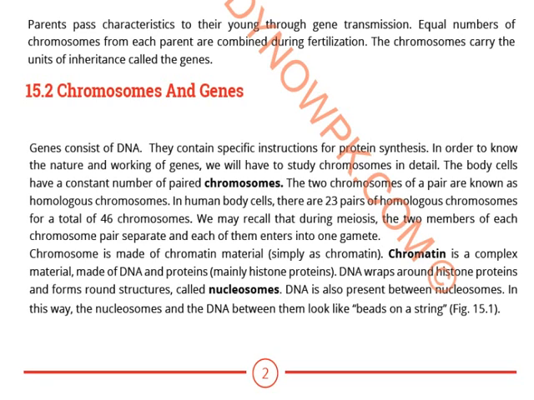Okay, so what is a chromosome and what is DNA? What is the difference between these two? The two chromosomes of a pair are known as homologous chromosomes. Why do we say that the chromosome exists in pairs? Because in the human body there are 23 pairs of homologous chromosomes, for a total of 46 chromosomes. When we recall the process of meiosis, the two members of each chromosome pair separate, and each of them enters into one gamete.